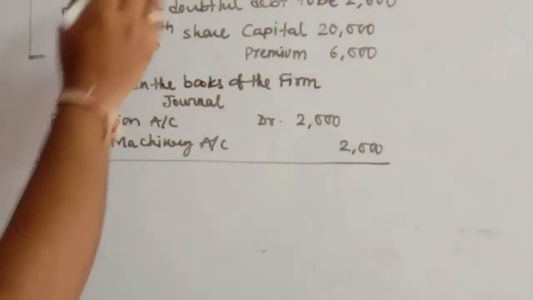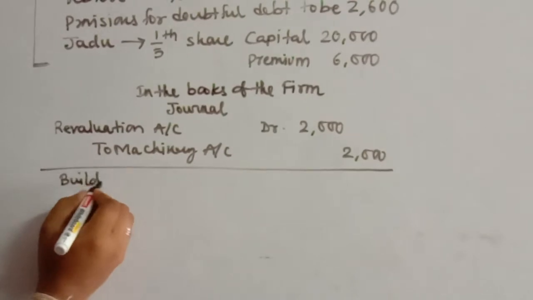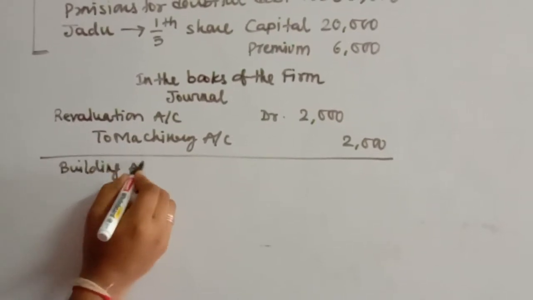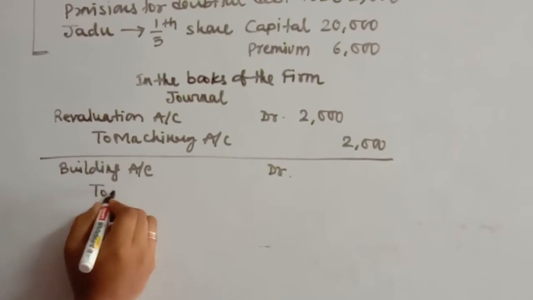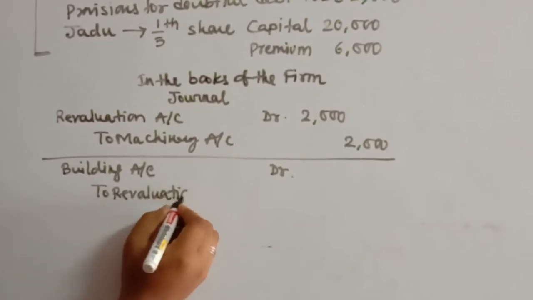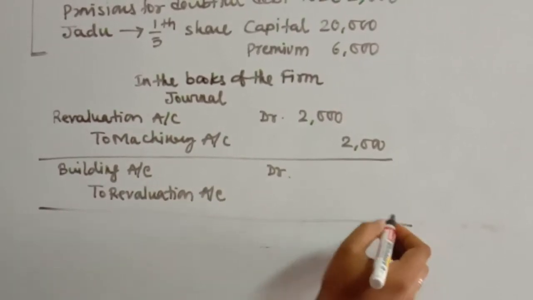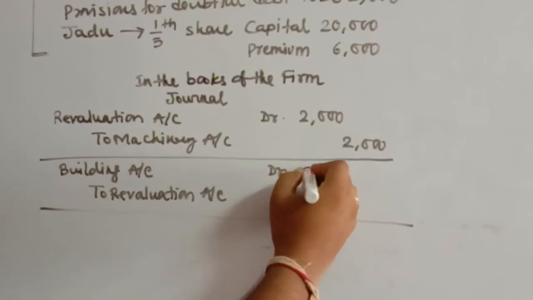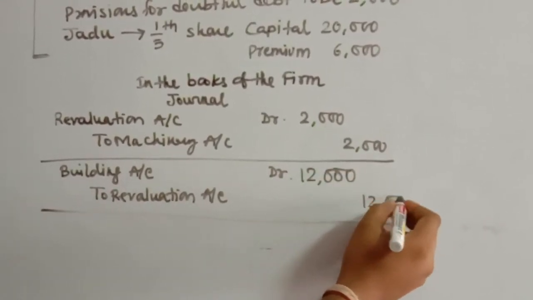The next is the value of building is increasing by 12,000. So asset value is increasing. It is to be debited. So building account debited to revaluation. Asset value is increasing, so it is to be debited. Building account debited to revaluation, and the amount is rupees 12,000.